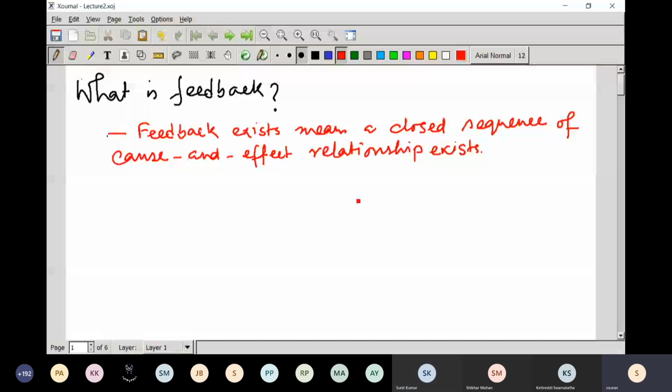So let us see some examples, and then the concept of feedback would be clear to us. First consider a simple electrical circuit.